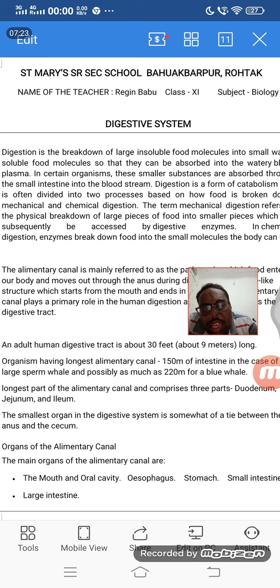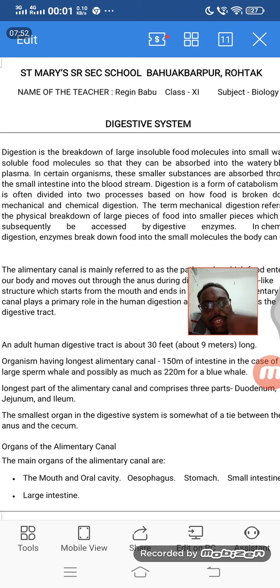And when we are coming to the human digestive system, it is mainly having 3 parts, which you studied in 10th standard. First is the intake, that is ingestion, then digestion, then excretion or ejection. There are 3 parts.